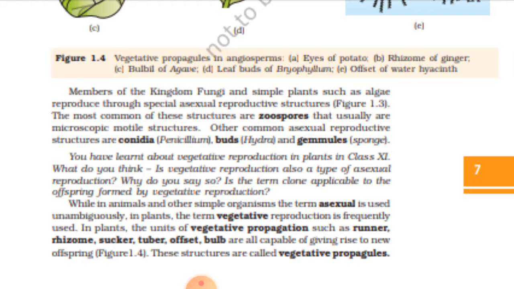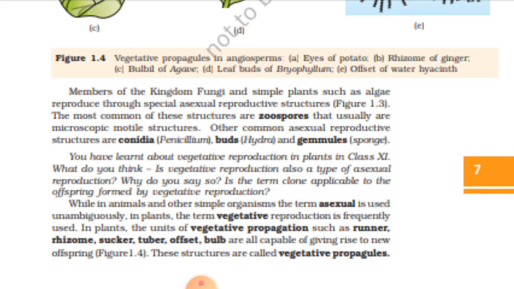Now let's start with our second session. Yesterday we had discussed the entire sexual reproduction till spore formation. Now we will specially see the asexual reproduction in plants. So we will start with a term which is called vegetative propagation. Plants follow asexual reproduction by two methods.